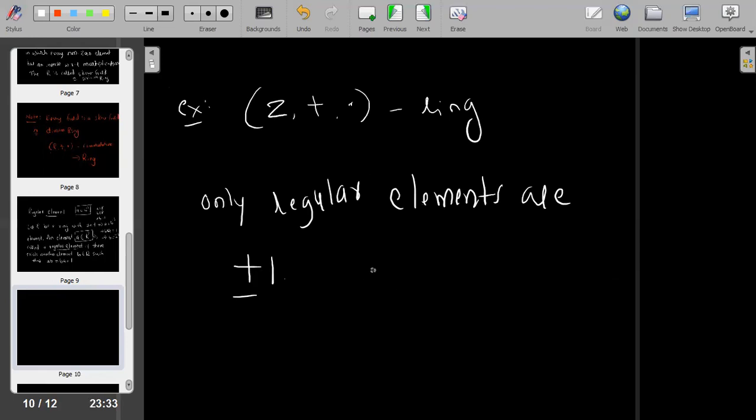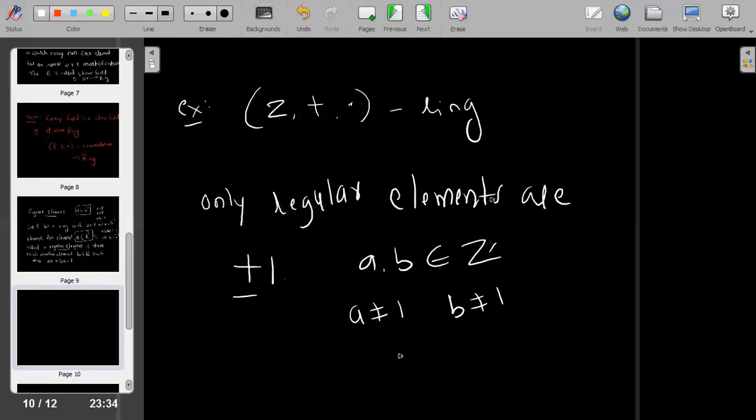Okay, because if I consider any two elements, say A and B, suppose A and B are any two elements in the set of integers, where A is non-zero and both are not equal to the identity element 1.